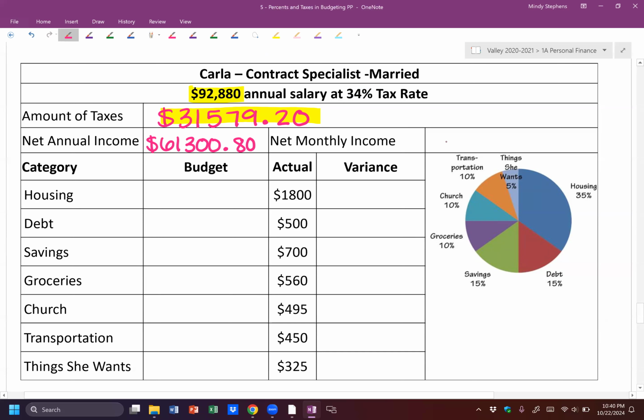Then we need to find the monthly income. So take that number and divide it by 12. If I divide that by 12, I get $5,108.40. Okay, so there's my income. That number is very important. It has to be correct.